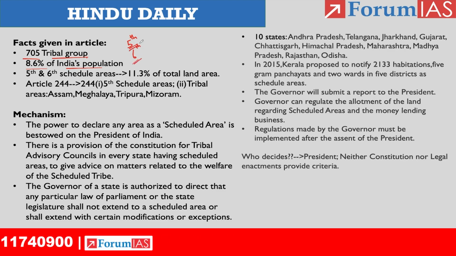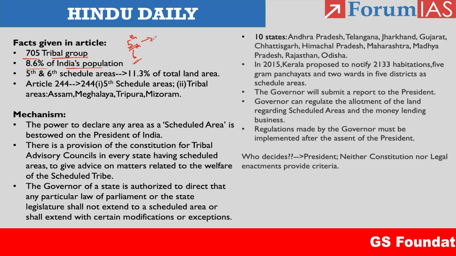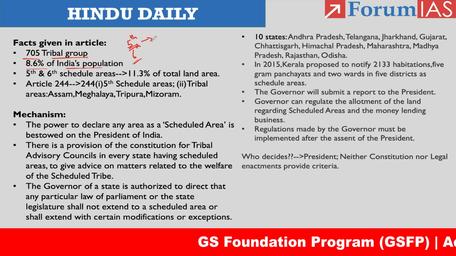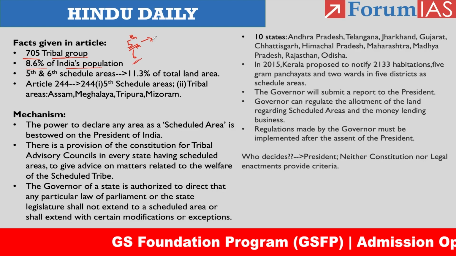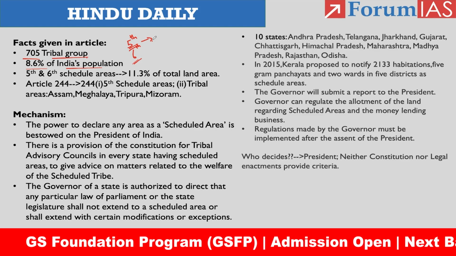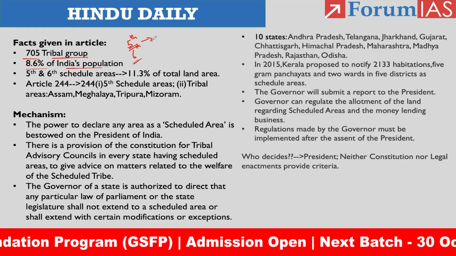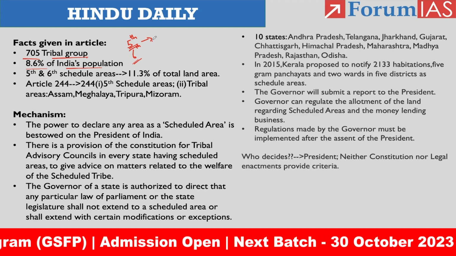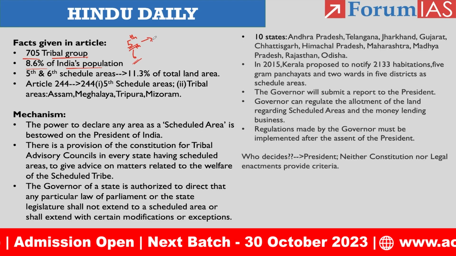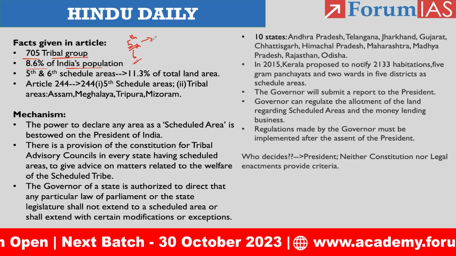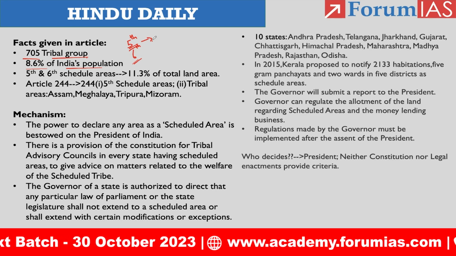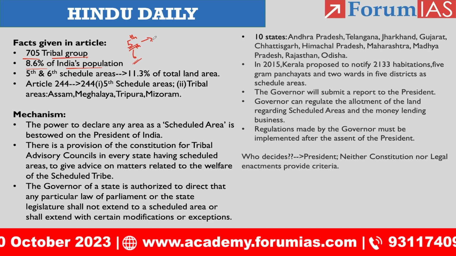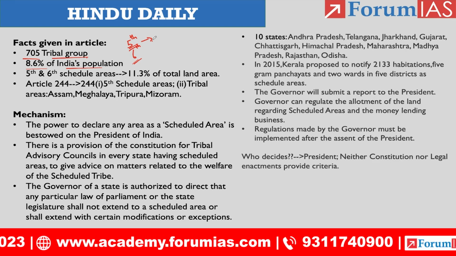right? The 5th schedule is applicable in almost 10 states. And for the 6th schedule, we have tribal areas in states like Assam, Meghalaya, Tripura and Mizoram. So these are all the regions which are administered by the schedule number 5 and 6. Right? Then the article discusses the mechanism: who is in charge of announcing or demarcating a region as a scheduled area? So this is what the article has been discussing, right?